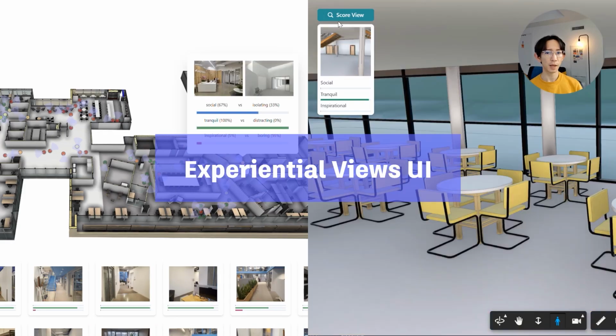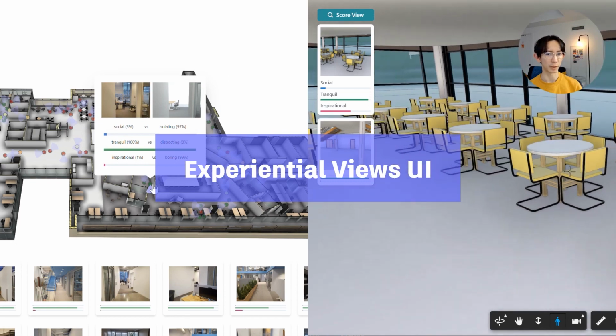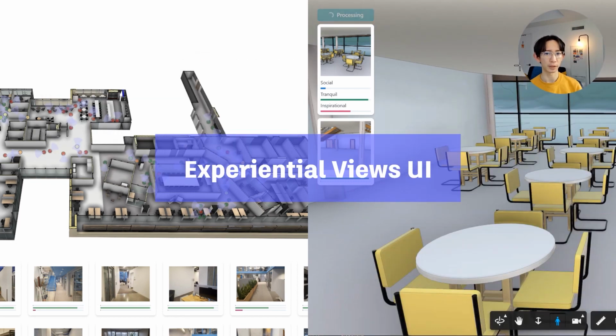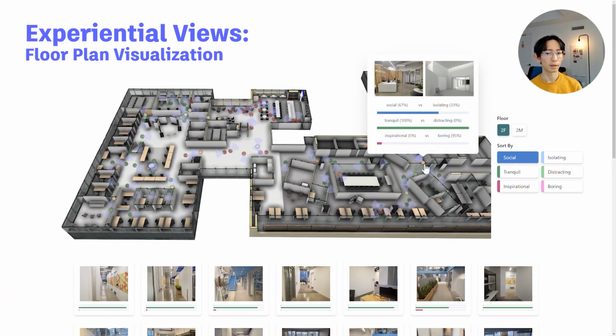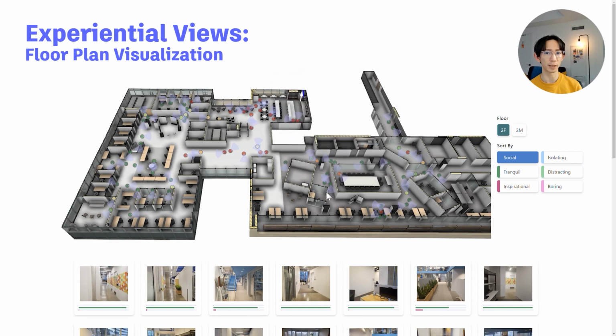We developed 2 methods of interacting with Experiential Views that evoke common CAD or BIM environments. First, a floor plan visualization, and second, a web-based 3D viewer integration. The floor plan visualization shows the building floor plan with circles showing the evaluated scenes.